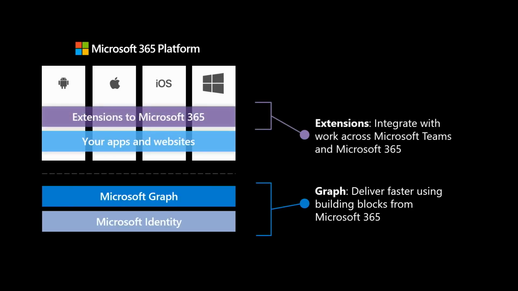Now, on top of that, there's an ability to take your applications, you've built your apps, you've built your websites, but you can also integrate them into Microsoft 365 applications. So for example, as people are working in Outlook, maybe they've got incoming mails coming into their inbox. Well, you can connect your application right there so that maybe as someone sees an email from a customer, they can go file it into your CRM system. Or as people are having meetings or communications or chats inside of Microsoft Teams, your app can be right there with the right information and the right context to help those employees save some more time.